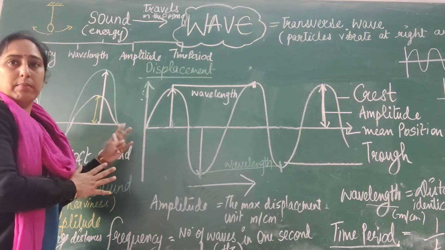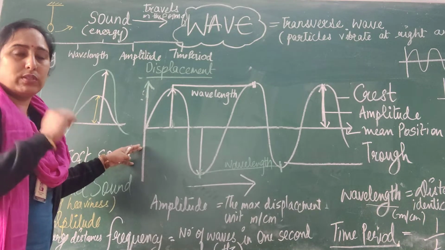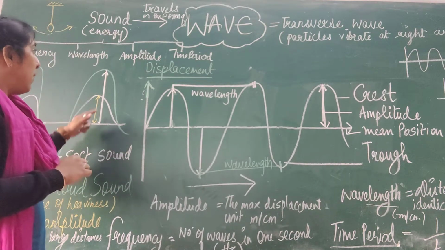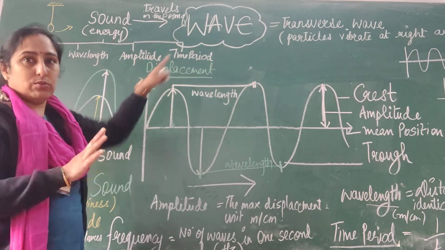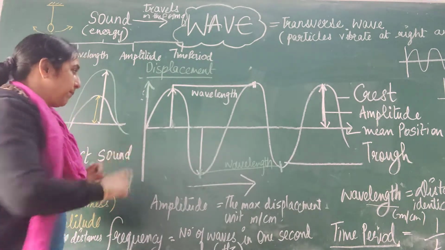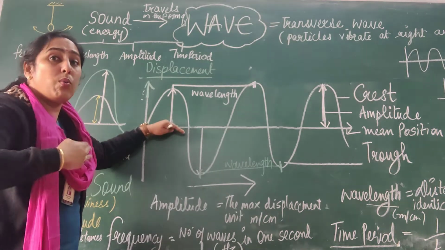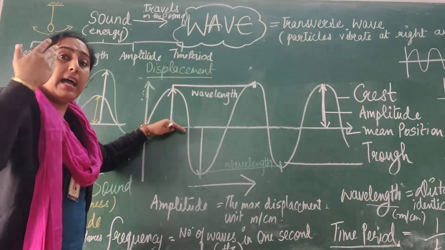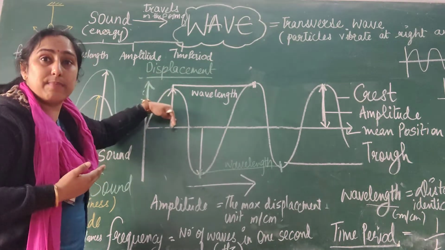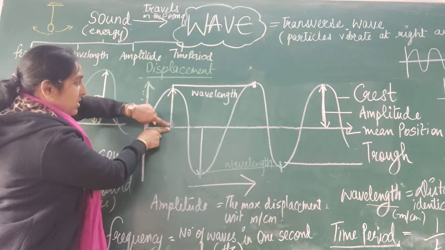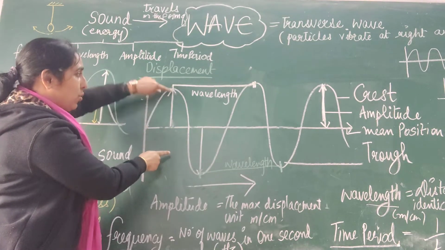Now, when we are talking about this particular diagram, you must understand the characteristics of sound. It has four major things. Number one, the frequency, the wavelength, the amplitude, and the time period. So we are going to discuss all these four points here. Now, this is my mean position. How high I am using my voice will be the wave amplitude. How high is my voice? So when my mean position से जितना particle disturbed होगा, that is called the amplitude. So how high it goes, it is the amplitude.